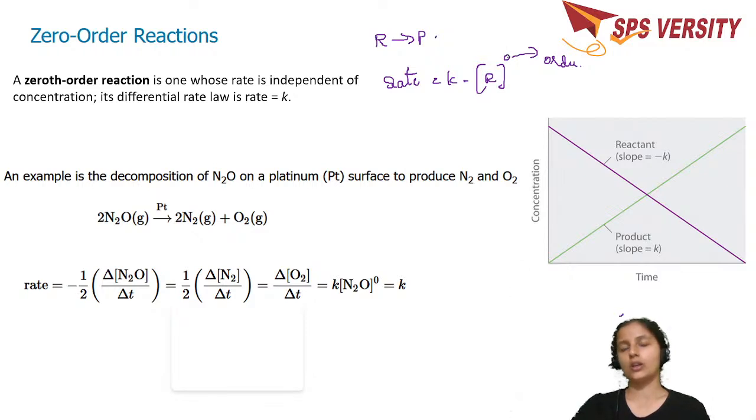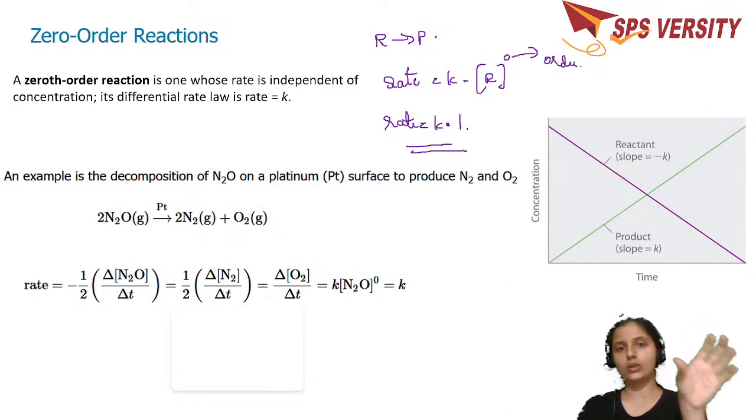If it is zero order, put 0. Rate is equal to K into anything to the power 0, which is equal to 1. So zeroth order reaction is the one whose rate is independent of the concentration. So the reactant concentration to the power 0, rate is independent of the concentration of the reactant, and rate is equal to K. That's how you write the rate law.